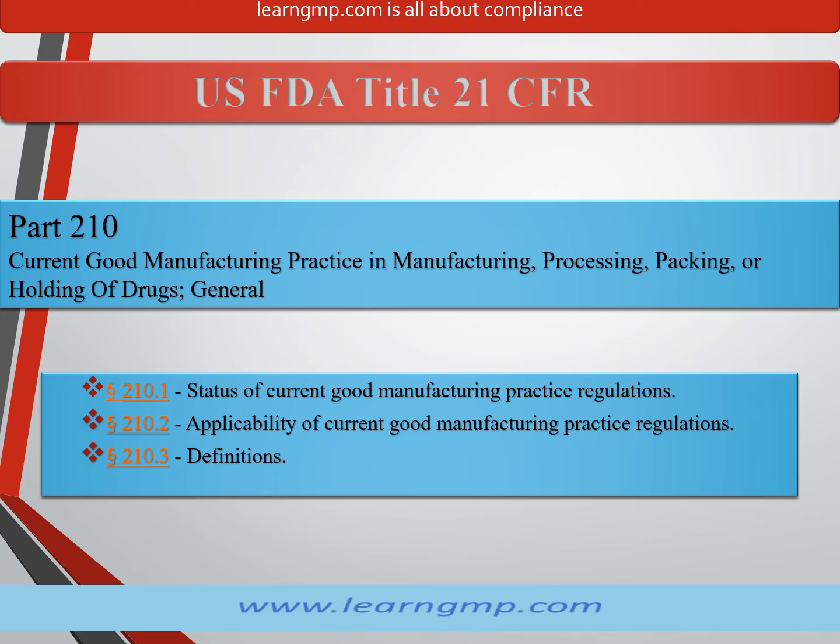21 CFR Part 210, Current good manufacturing practice in manufacturing, processing, packing, or holding of drugs, general, has 3 sections. 210.1 Status of current good manufacturing practice regulations. 210.2 Applicability of current good manufacturing practice regulations. 210.3 Definitions.